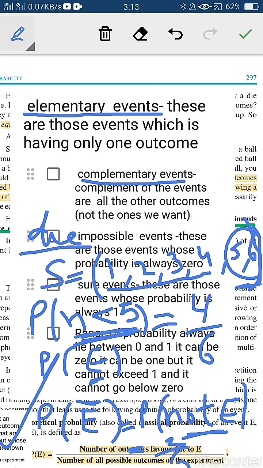Complementary event, let us do its definition now. The complement of the event is all the other outcomes, not the ones we want, right? So we are not wanting numbers less than 5, so we are taking those numbers.